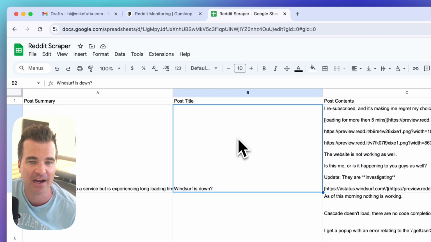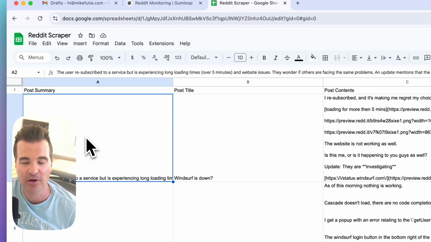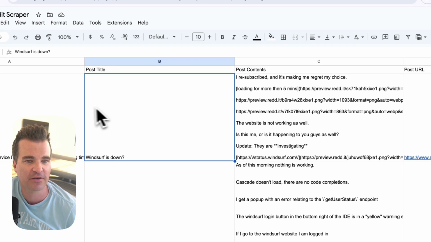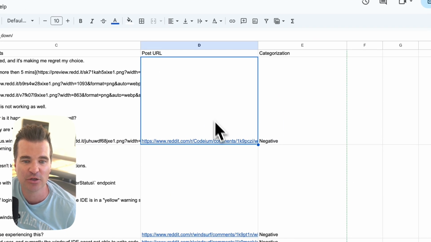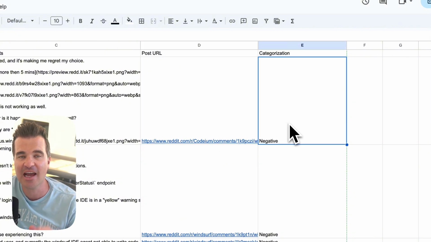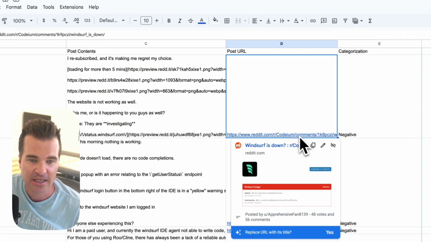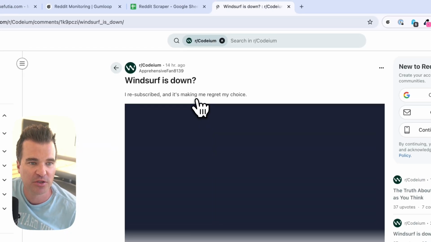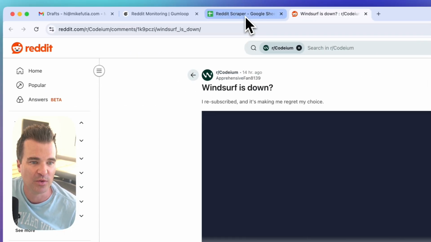So when I pop back over to my spreadsheet, what I can see is an AI summary of the Reddit post, the title of the post, the content itself, a link to the Reddit post, and then an AI categorization on whether that post was negative or positive or maybe even irrelevant. Again, we can open up these posts. Right, this one's complaining 14 hours ago that Windsurf was down.